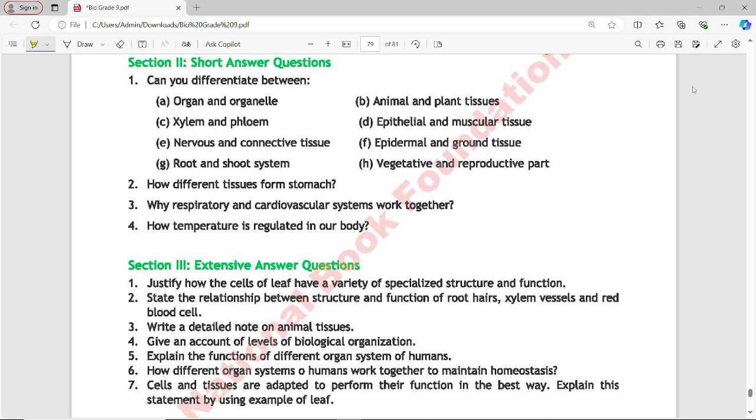Next is animal and plant tissues, xylem and phloem, epithelial and muscular tissue, nervous and connective tissue, epidermal and ground tissue, root and shoot system, vegetative and reproductive part. First is organ and organelle.